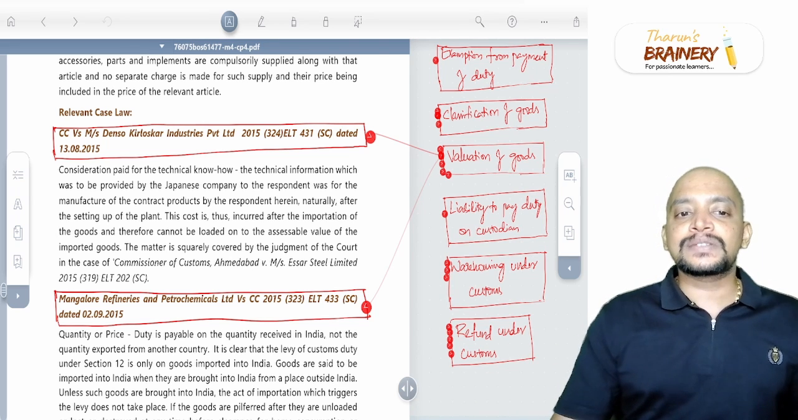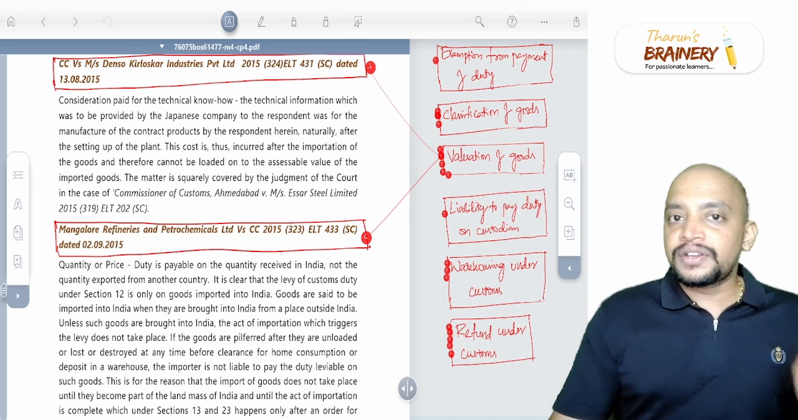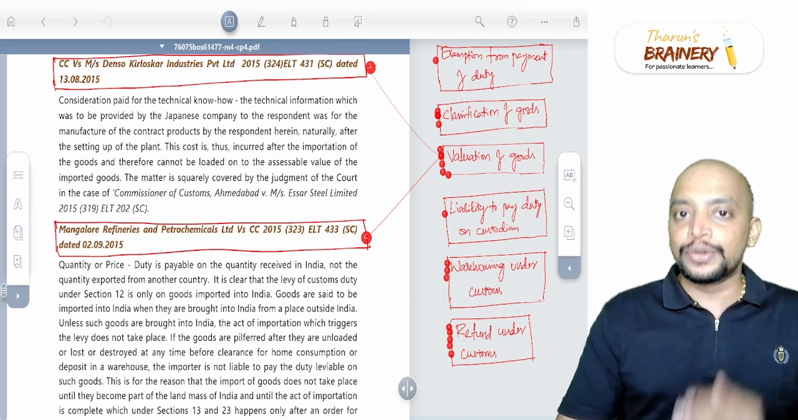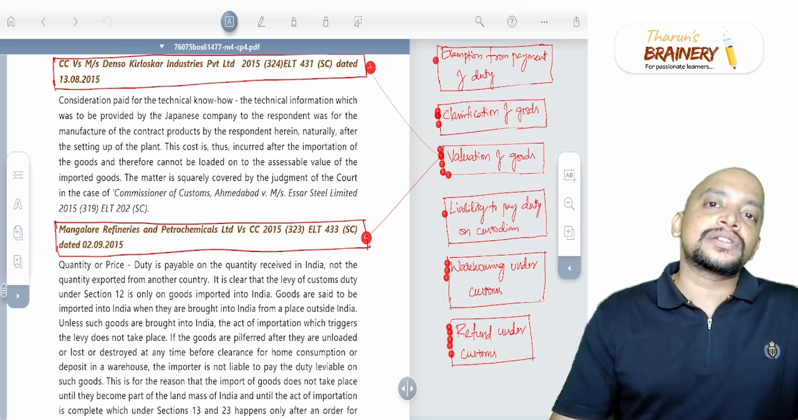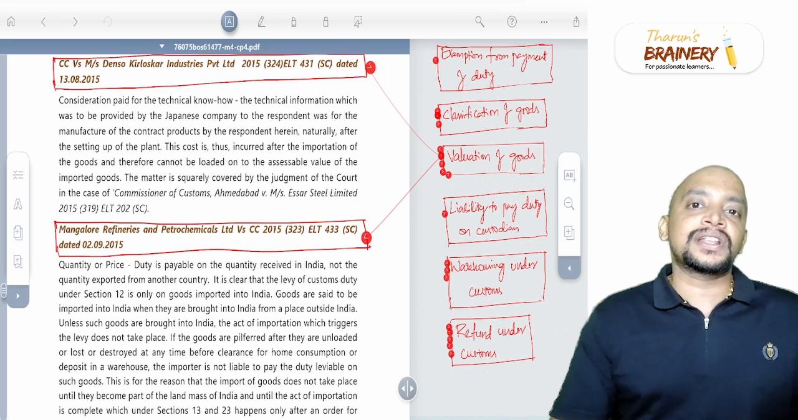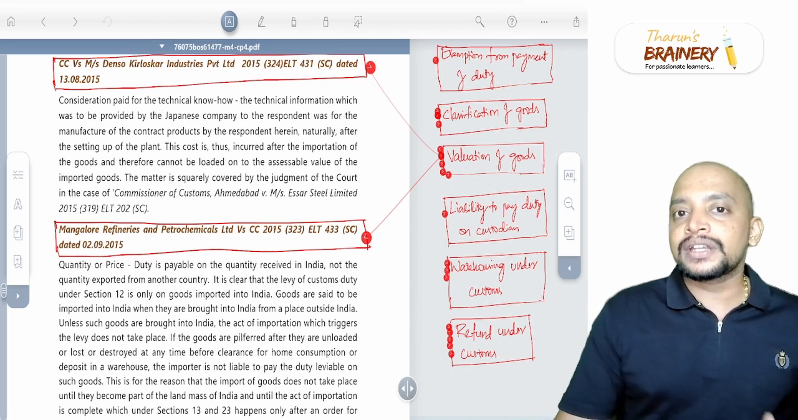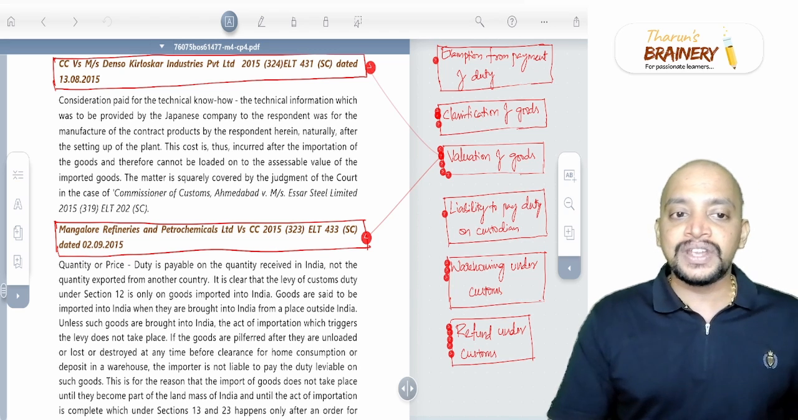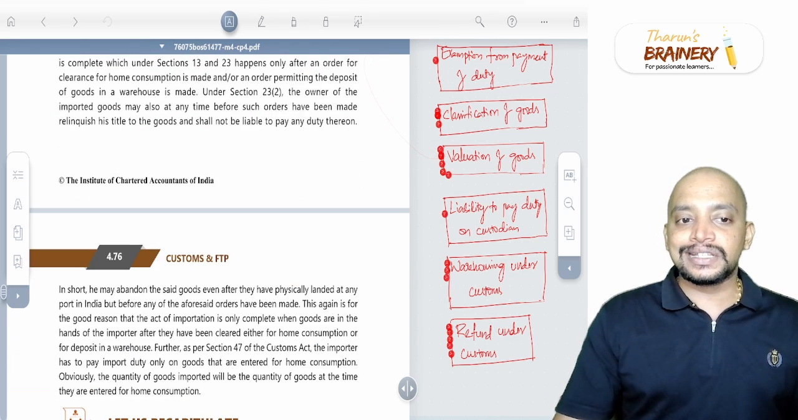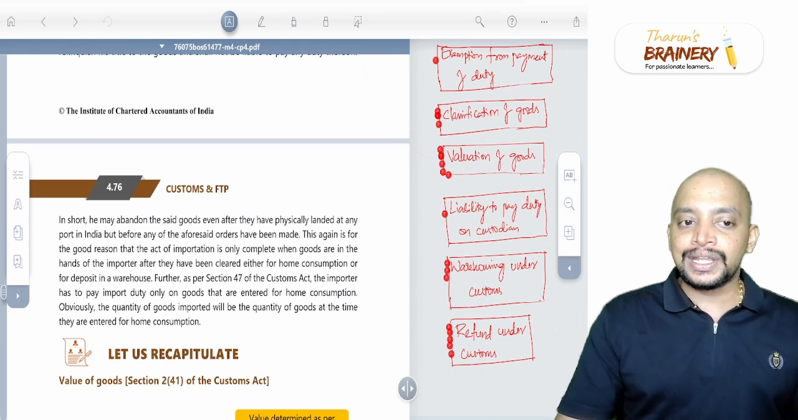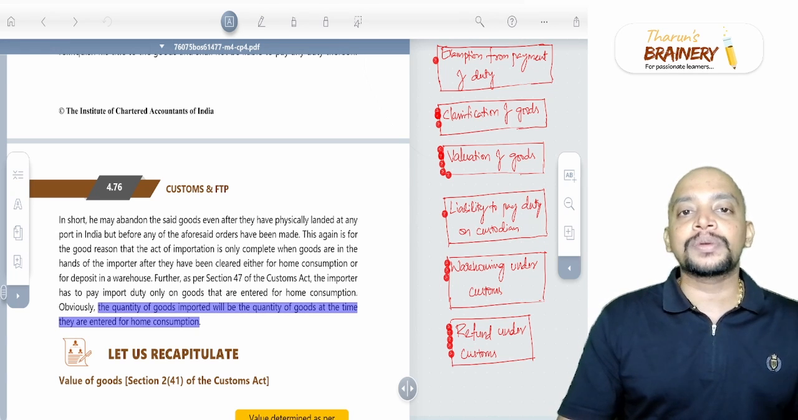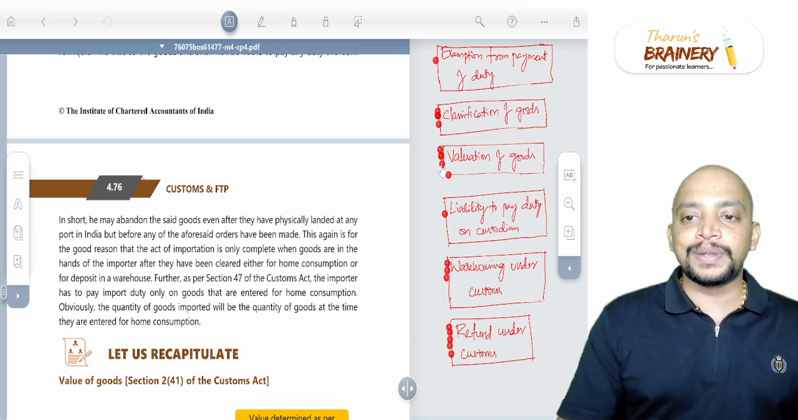Then the another case is Mangalore Refineries case. This Mangalore Refinery case, we have already come across in an exemption, which says that whenever imported goods are unloaded and thereafter it is lost, first there is a levy and thereafter we can claim the exemption. But before unloading itself, if the goods are lost, whether we need to claim any exemption, is there a levy? No, there is no levy in that case. So that case only is clearly given here. So what is the conclusion here? Already we have seen, the quantity of the goods imported will be the quantity of goods at the time they are entered for home consumption. Whatever is that only should be taken.